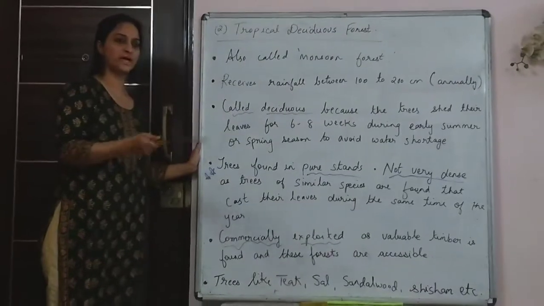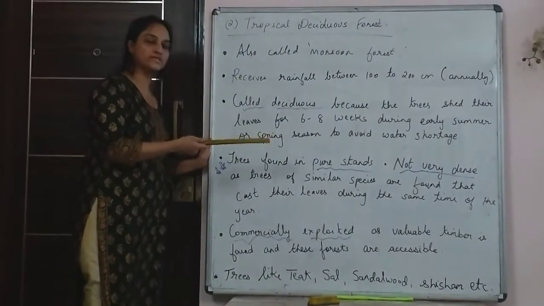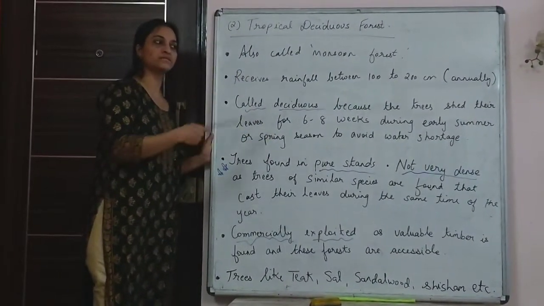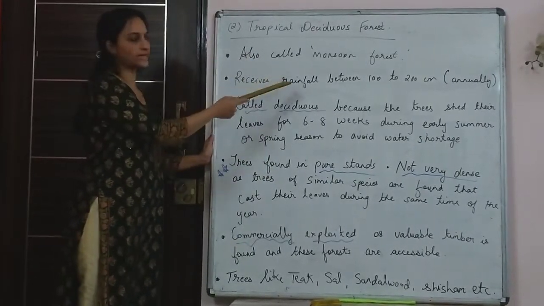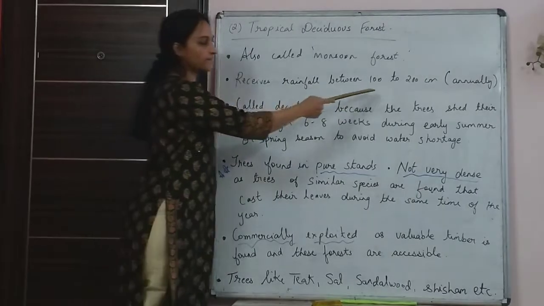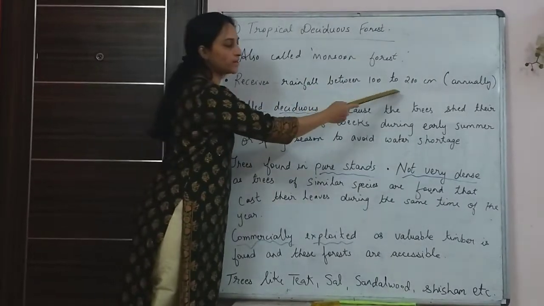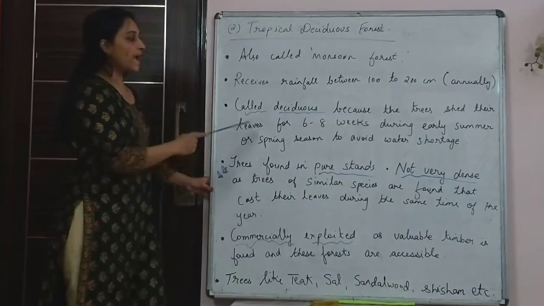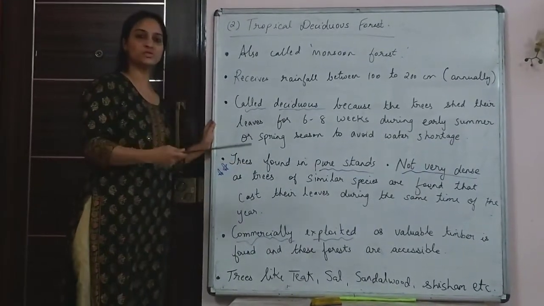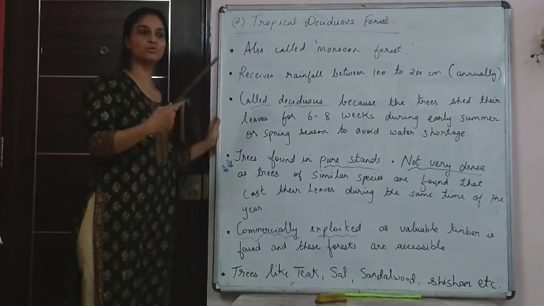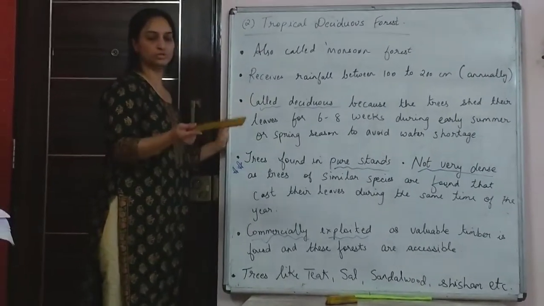In some textbooks they have split this into moist deciduous, some even further dry deciduous. You need not do that. You can learn this under tropical deciduous. So here the rainfall that these forests receive is between 100 to 200 centimeters annually, and because of that, in order to conserve the water, because the trees generally lose water through the leaves, through transpiration.